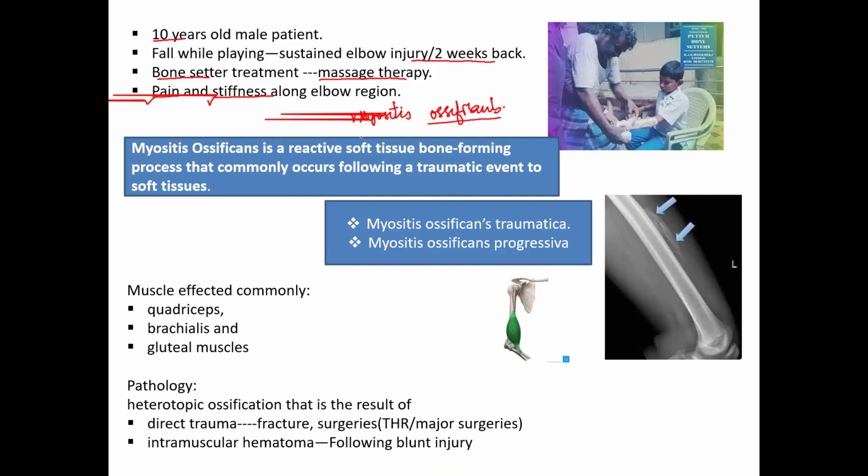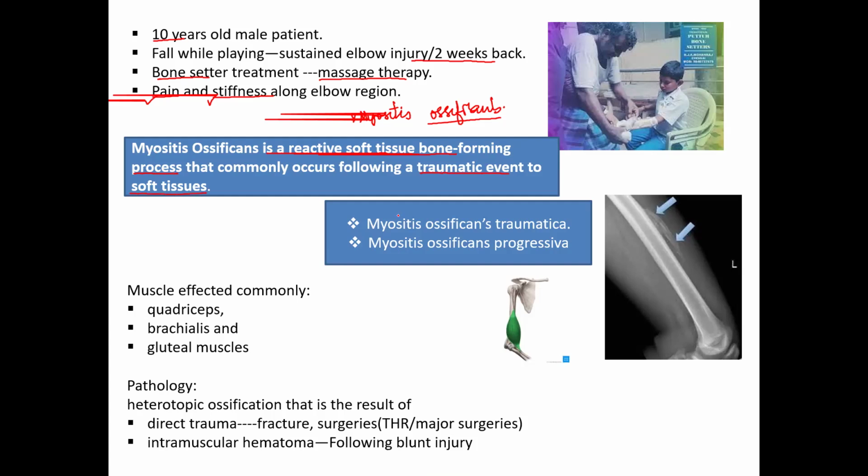Myositis ossificans. So how will you define myositis ossificans? Myositis ossificans is a reactive soft tissue bone. So not a normal bone, but a soft tissue bone-forming process. The bone is forming in the soft tissue around the fracture site. It happens following trauma to the soft tissues. So this is the definition of myositis ossificans.